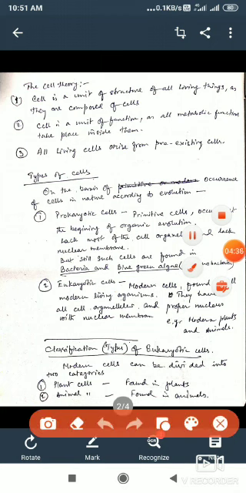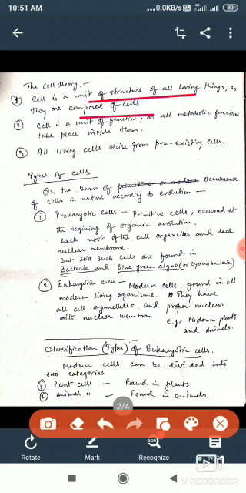Number one proposition is, the cell is a unit of structure of all living things, as they are composed of cells. The second proposition was, the cell is a unit of function, as all the metabolic activities take place inside them. These two were given by Matthias Schleiden and Theodor Schwann.